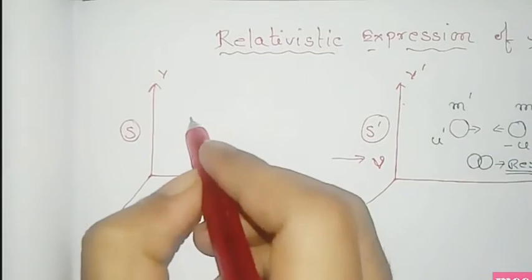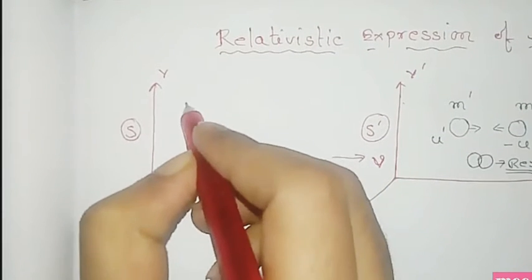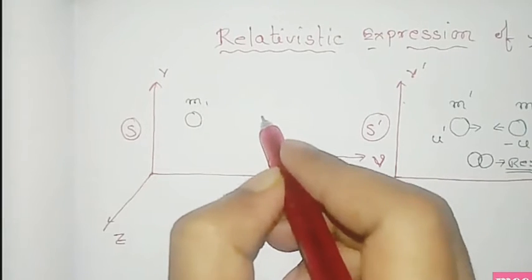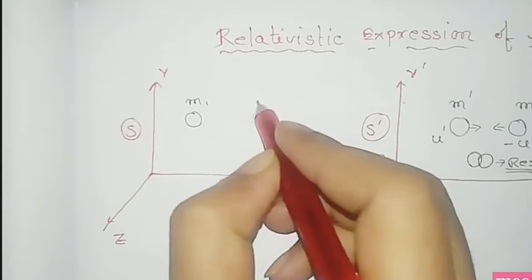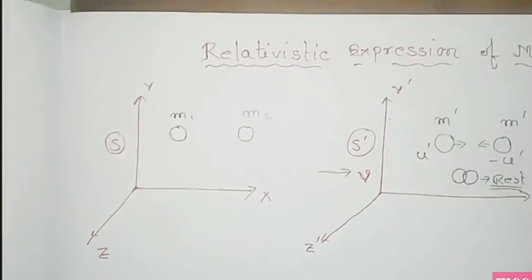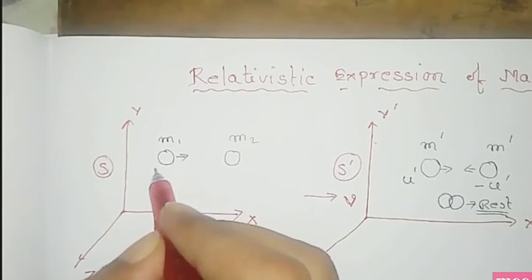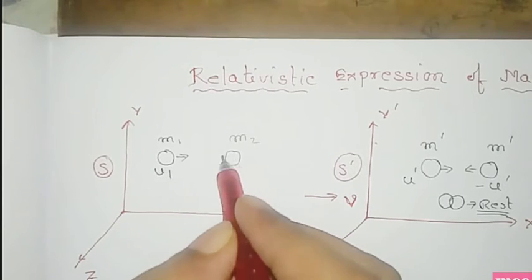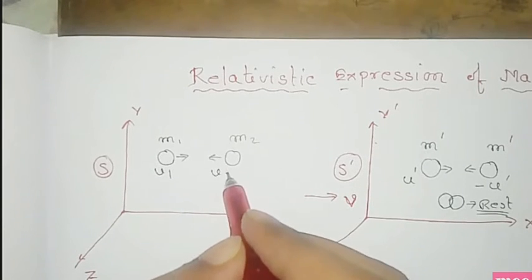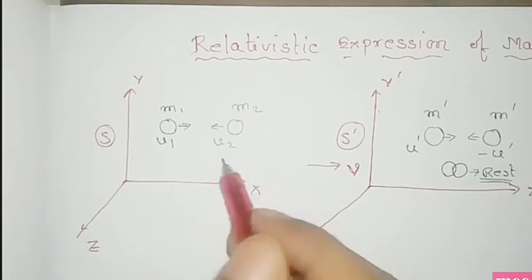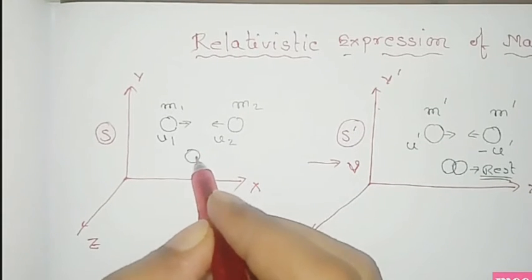The mass m prime, that is the first mass, would be m1, and the second mass would be m2. To him the velocity of the first mass is u1 in this direction, and the velocity of the second mass is u2 in the other direction.